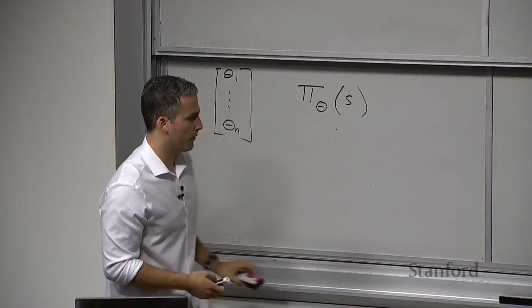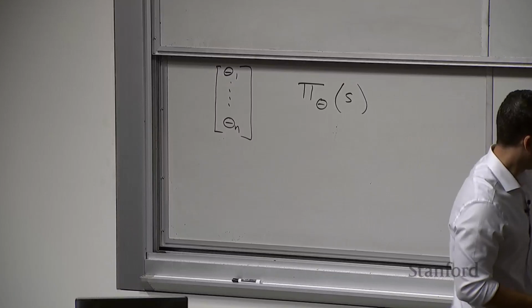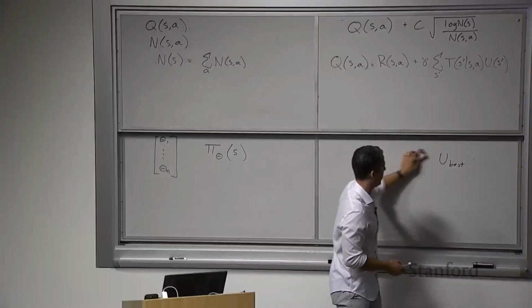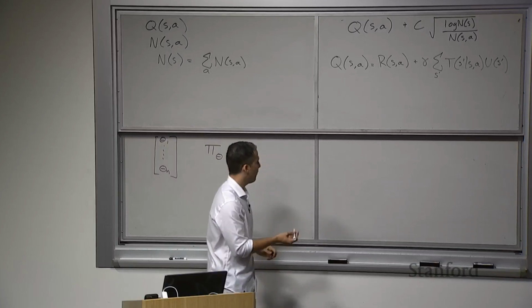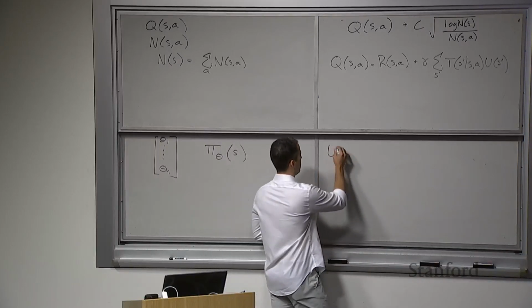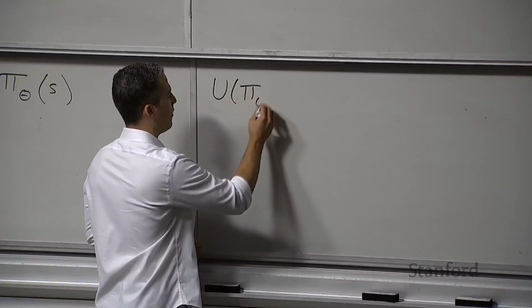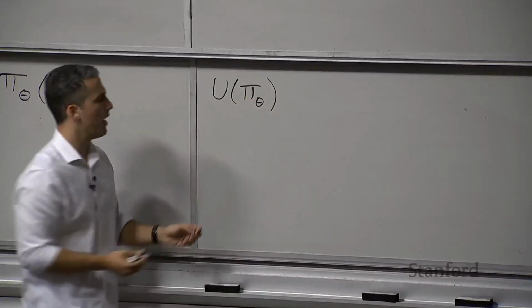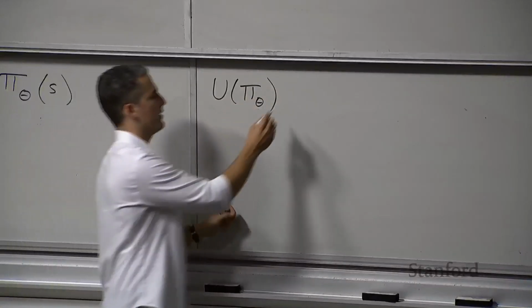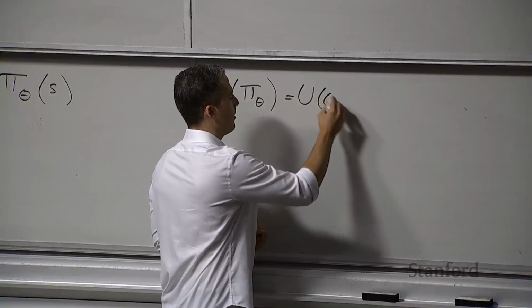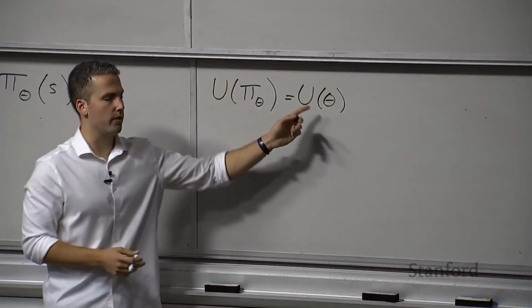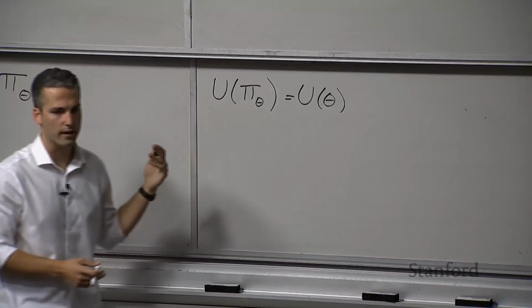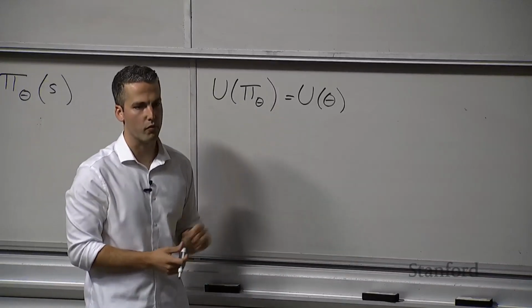And just like what we saw before, we could use these rollouts to estimate the utility of a particular policy. So now when we talk about the utility of following policy pi theta, we can equivalently write this as just u of theta, and you'll often see it just dropped like that, because really what you're talking about is the utility of the parameters of that policy. So we're concerned about improving those parameters.